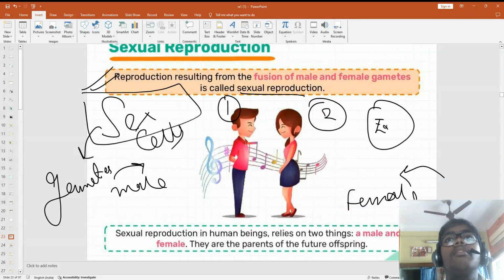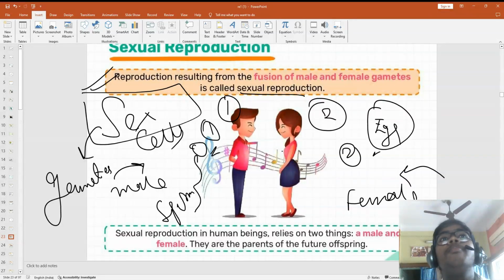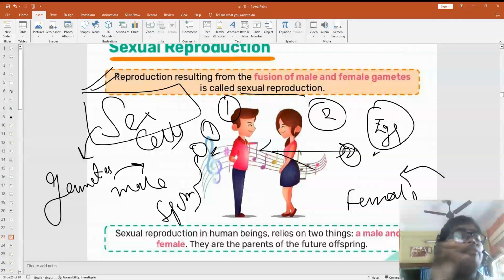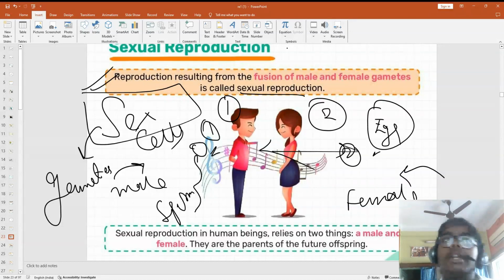For female it is the egg, and for male it is the sperm. When the male gamete and the female gamete meet, a new cell is formed, the zygote, which will increase and form an individual. So in sexual reproduction, there is fusion of male and female gametes.